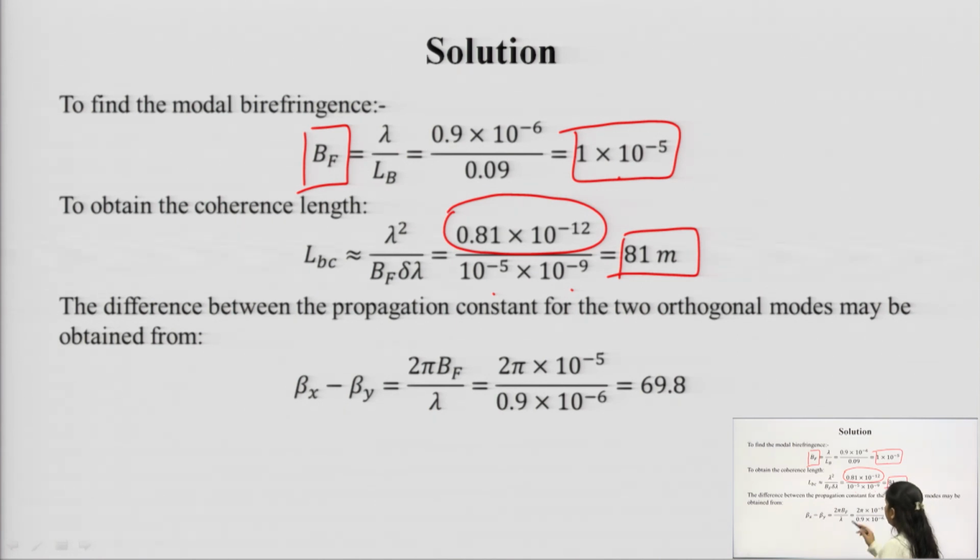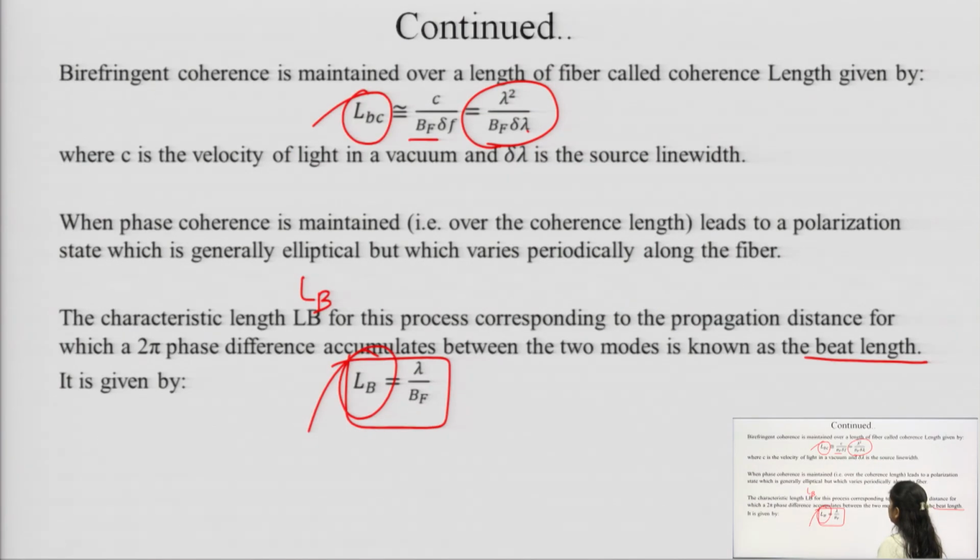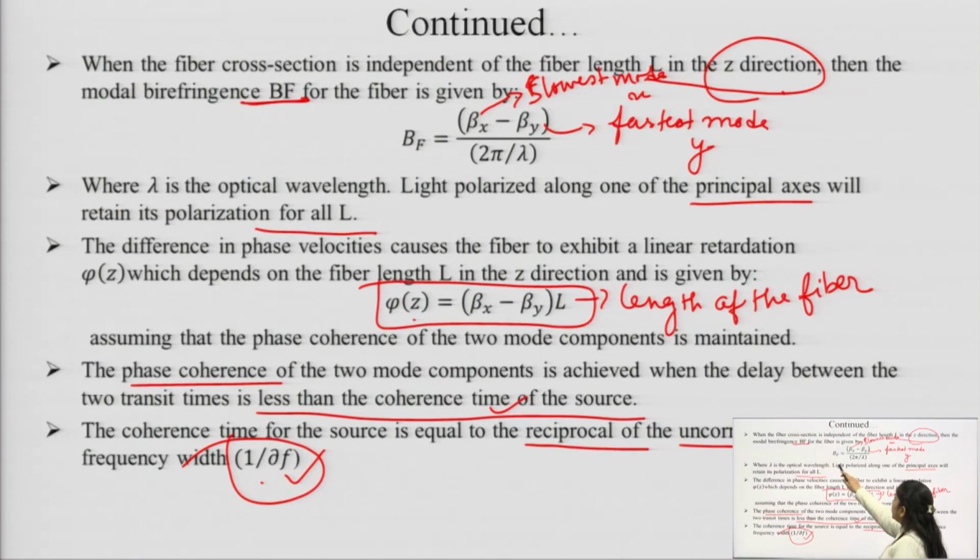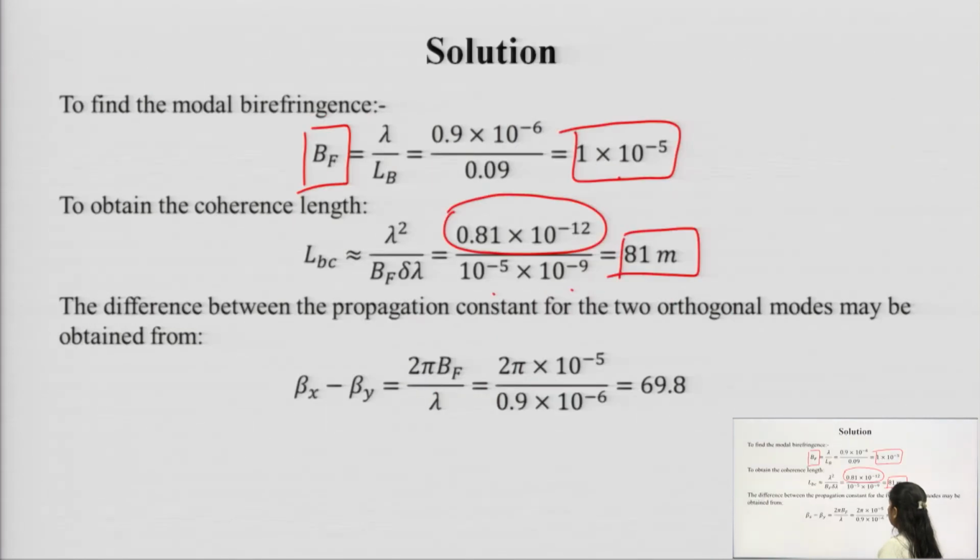Now, to calculate the difference between the propagation constants, it can be calculated with the help of the modal birefringence formula, which is Bf equal to beta x minus beta y divided by 2 pi by lambda. So, beta x minus beta y should be equal to Bf into 2 pi by lambda. We have used that formula: Bf into 2 pi by lambda, with the Bf value from the first part, and lambda 0.9 into 10 to the power minus 6, and that is equal to 69.8.